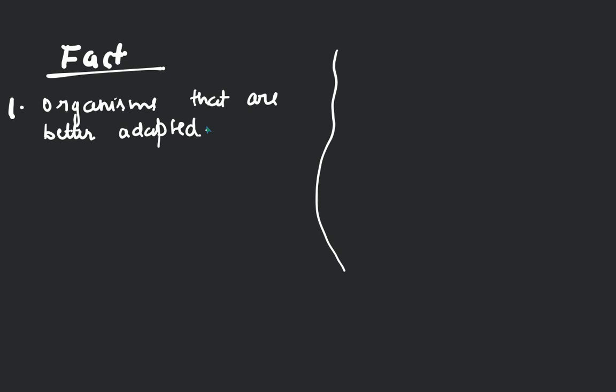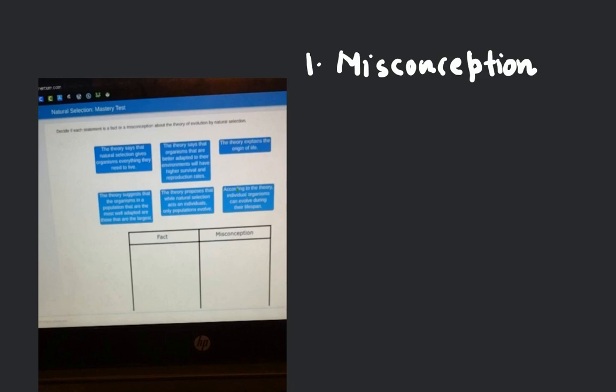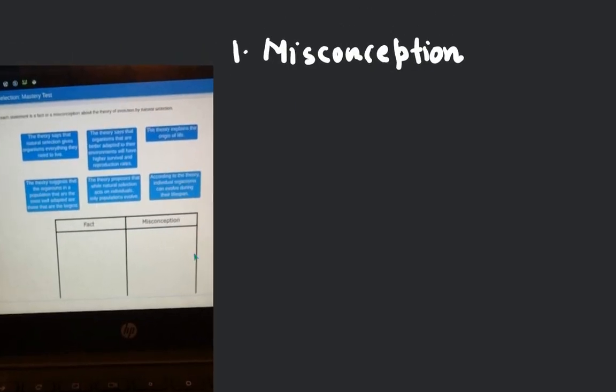Okay. What is the next point? The organisms in a population that are the most well adapted are those that are the largest. The next point is: according to this theory, individual organisms can evolve during their lifespan.